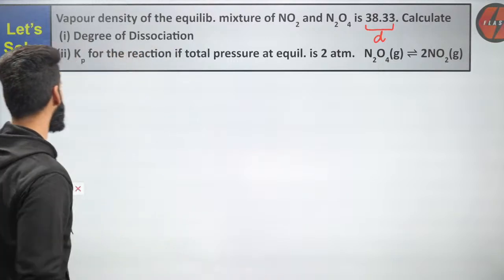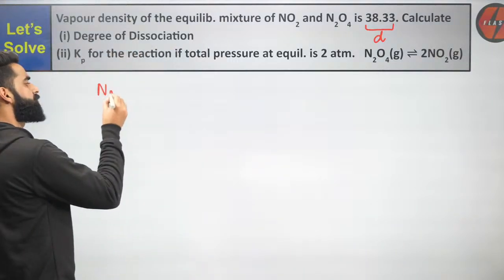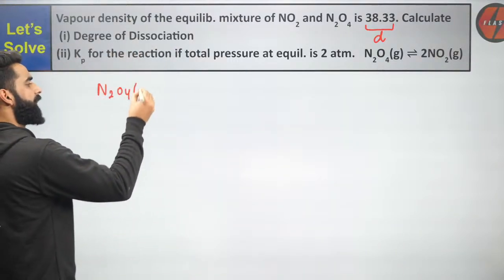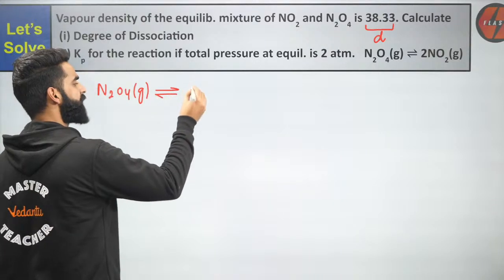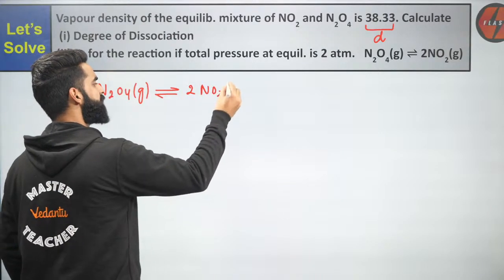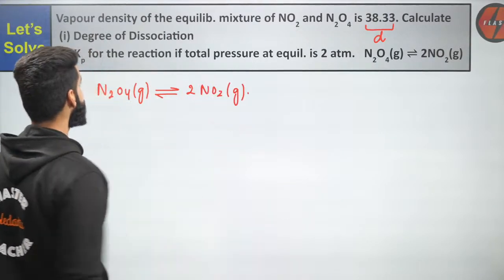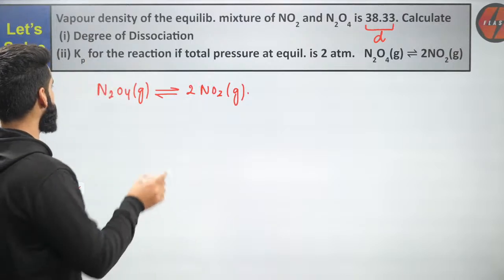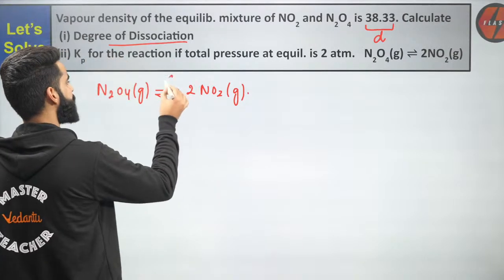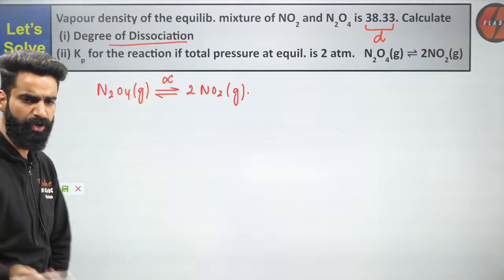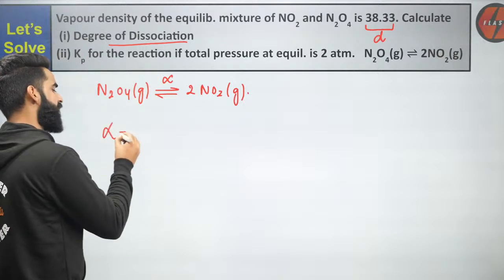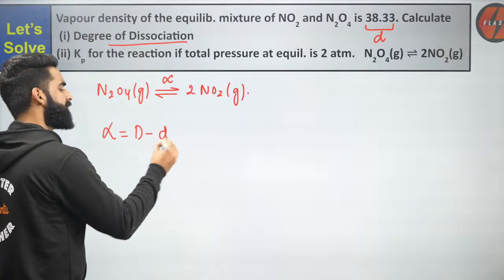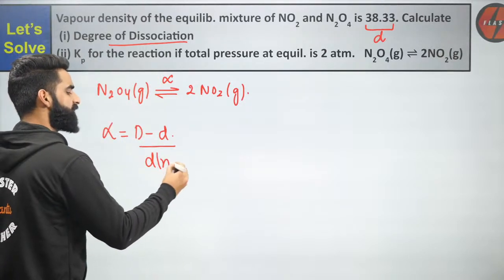What is my reaction all about? My reaction is N2O4 gas in equilibrium with 2 times NO2 gas. This is the reaction which is given to me. First thing I'm supposed to calculate is the degree of dissociation alpha. And we already know alpha is capital D minus small d divided by small d multiplied by n minus 1.